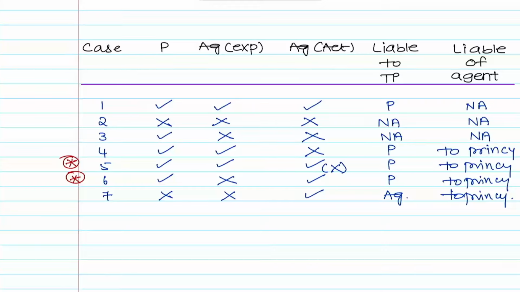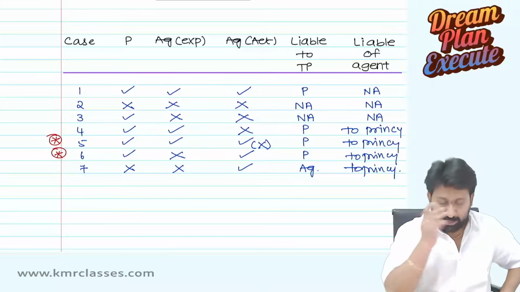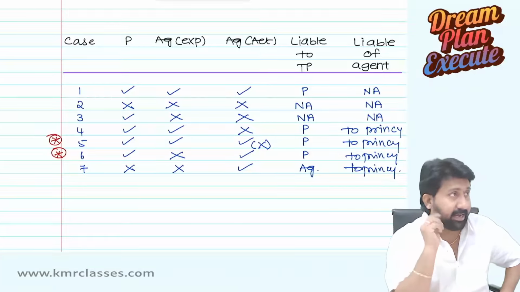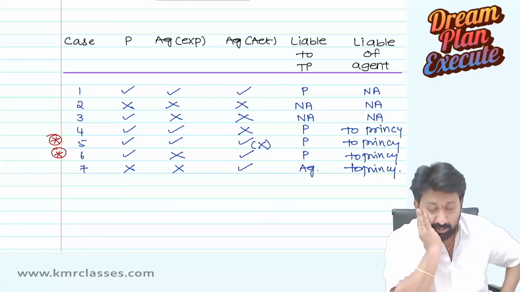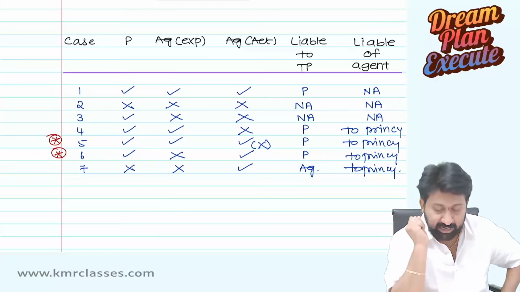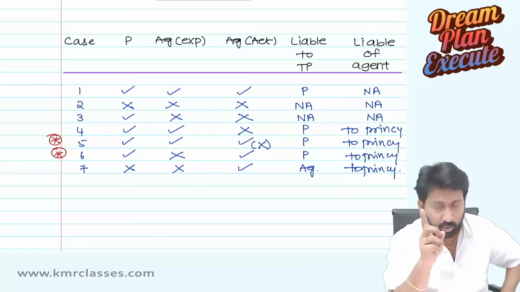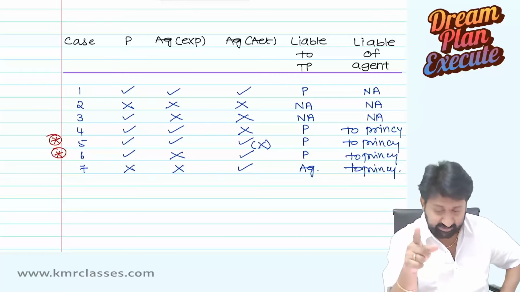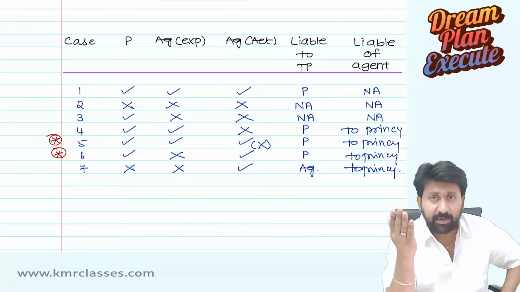Case 1: principal can do something, agent is expected to do, and agent has actually done that. There is only the principal's liability towards the third party. The agent is not liable to the principal because he has done everything in the right way. No liability attracts, he will only get his commission. Third case: principal can do something, agent is expected not to do that, and agent also did not do that. So in this case, who will be liable to third party?